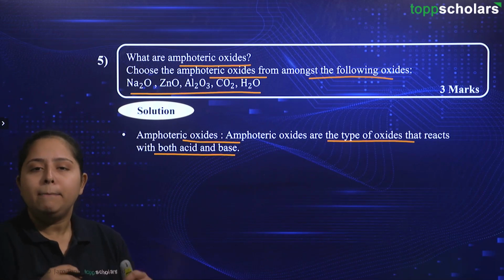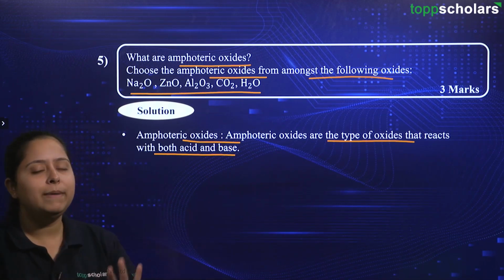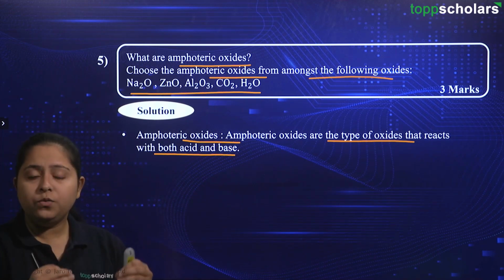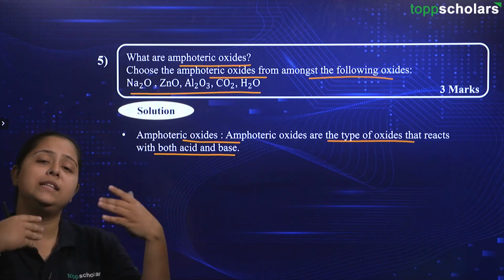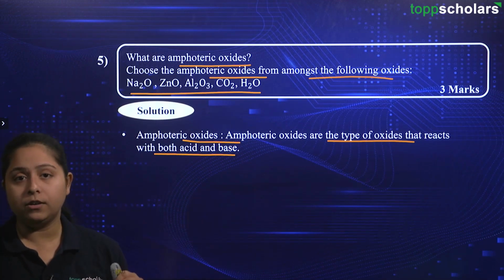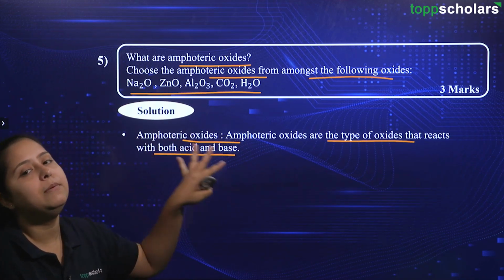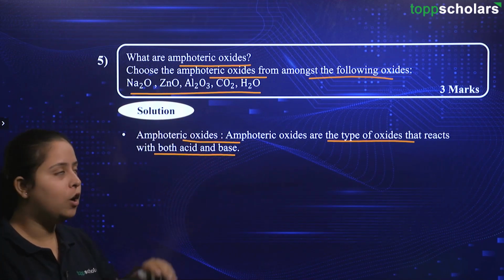That means metal oxides, when they are generated, they will either be acidic or they will be basic. But amphoteric oxides are those which will have both the properties. That means they will have acidic behavior as well as they will be having the basic behavior. And that's why they can react with acids as well and bases as well. Okay. So, this is the meaning of amphoteric oxides.